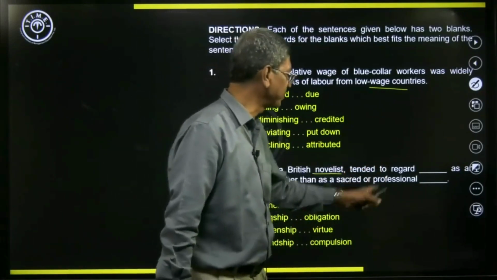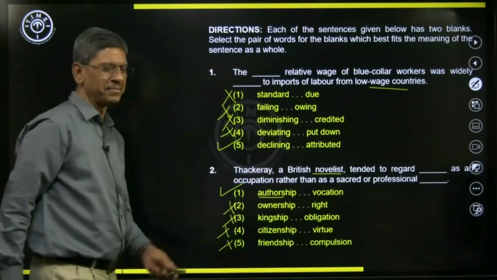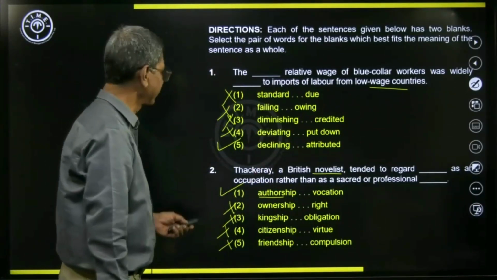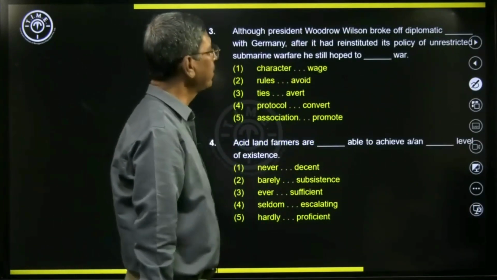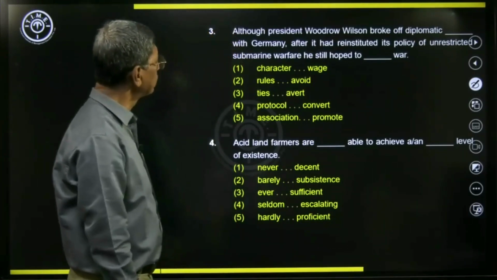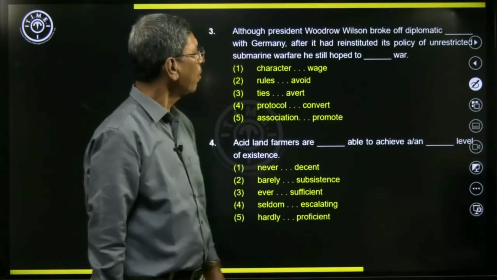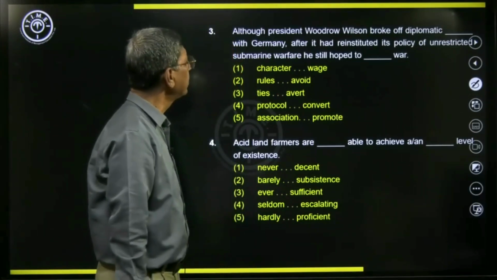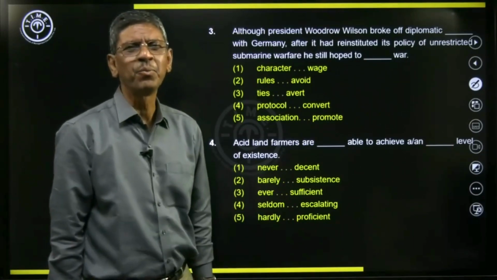That is how they say it. So here, this one is the best option that we have. Let's go to the next sentence. Although President Woodrow Wilson broke off diplomatic dash with Germany after it had reinstituted its policy of unrestricted submarine warfare, he still hoped to dash war.